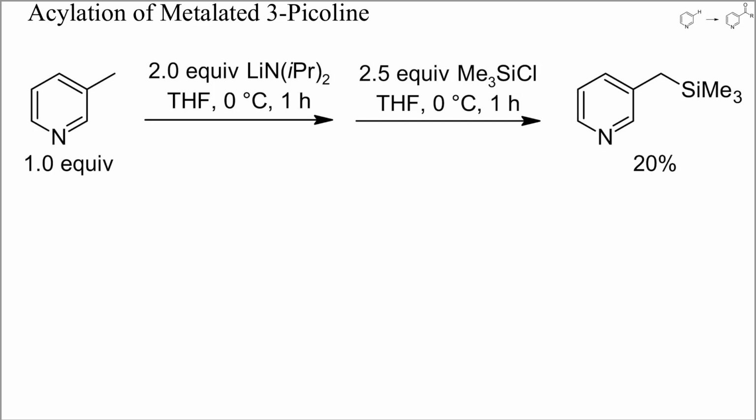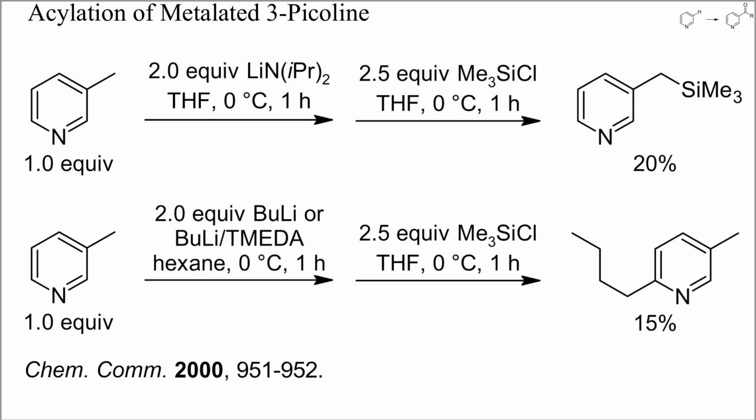At 0 degrees Celsius, however, pyridine metallation does not always proceed as expected. For example, when 3-picoline was treated with LDA at 0 degrees Celsius and then with a chlorosilane, no silylation of the pyridine ring occurred. And butyllithium at 0 degrees Celsius mostly added to the pyridine ring.